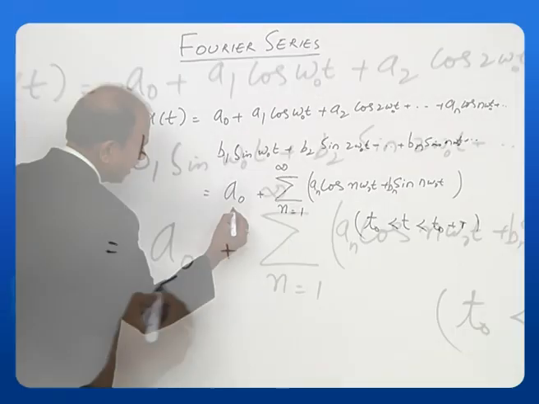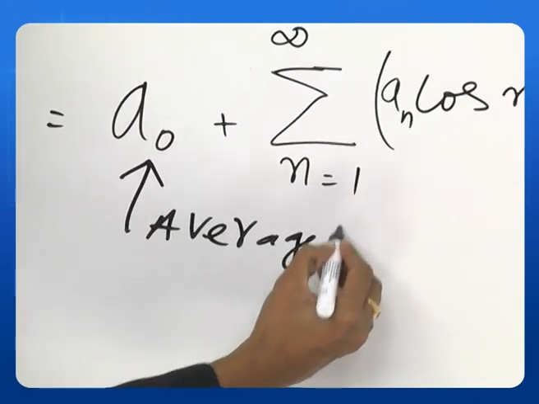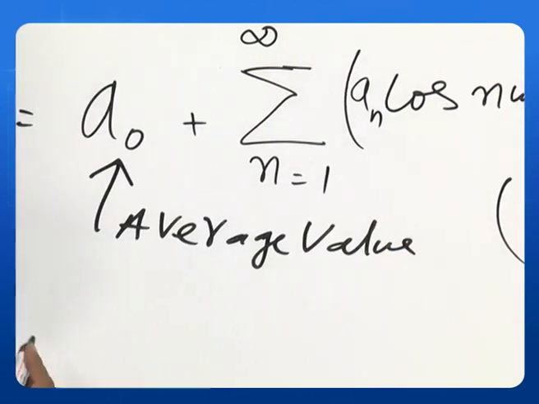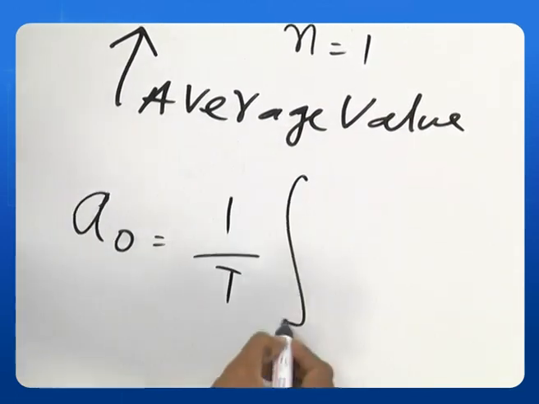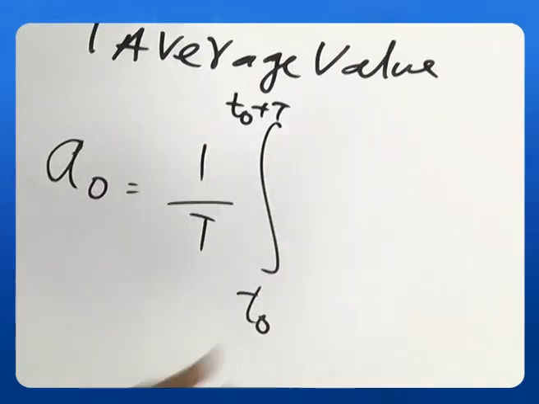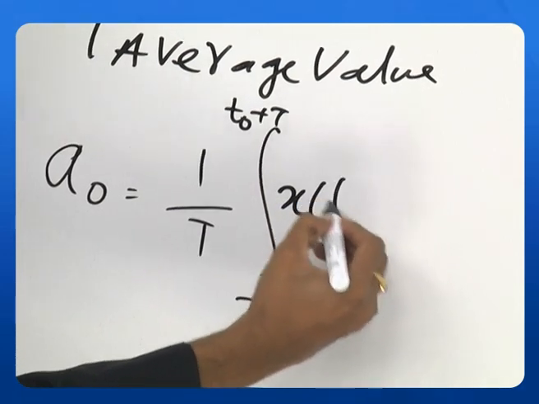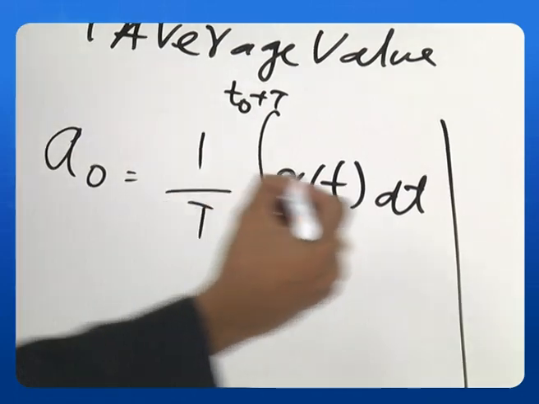This is called the average value. And A0 is given by 1 by T integral T0 to T0 plus T, because this is what we have taken, x of t dt. So I will get this here. Now how do I get An?